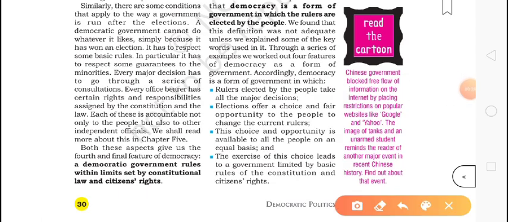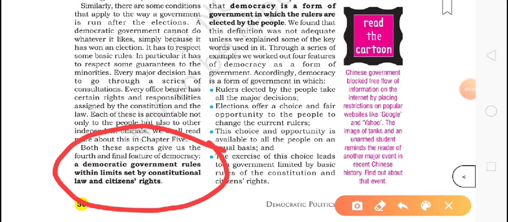As we can see in the end, a democratic government rules within limits set by the constitutional law and citizens' rights. No government can violate the rules or rights of common people, and they cannot challenge the constitution. They have to follow constitutional laws. If any government is not doing this, it means they are not democratic.